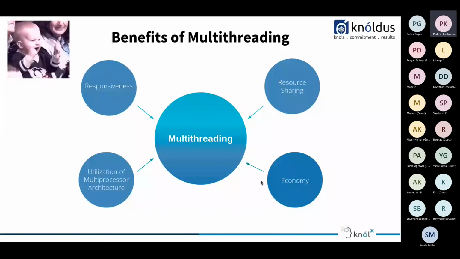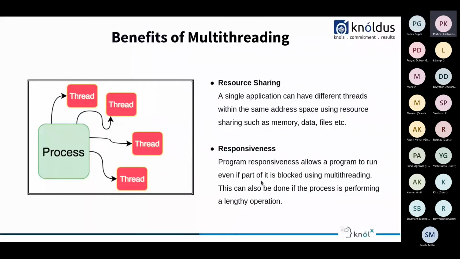Let's move forward. So resource sharing. A single application can have different threads within the same address space using resource sharing such as memory, data files, etc. As you can see, this process has some CPU, some resources, some memory, and different threads are using the same process, which will optimize our resources. We can use multiple threads to share the resources.